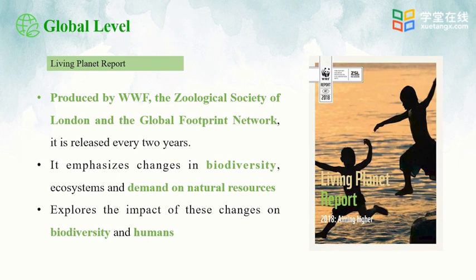Taking the Living Planet Report 2014 as an example, this report shows the status of ecological footprints of all countries. We may notice that, generally, the ecological footprints of developed countries in Europe and America were high, and we can find detailed explanations in this report.